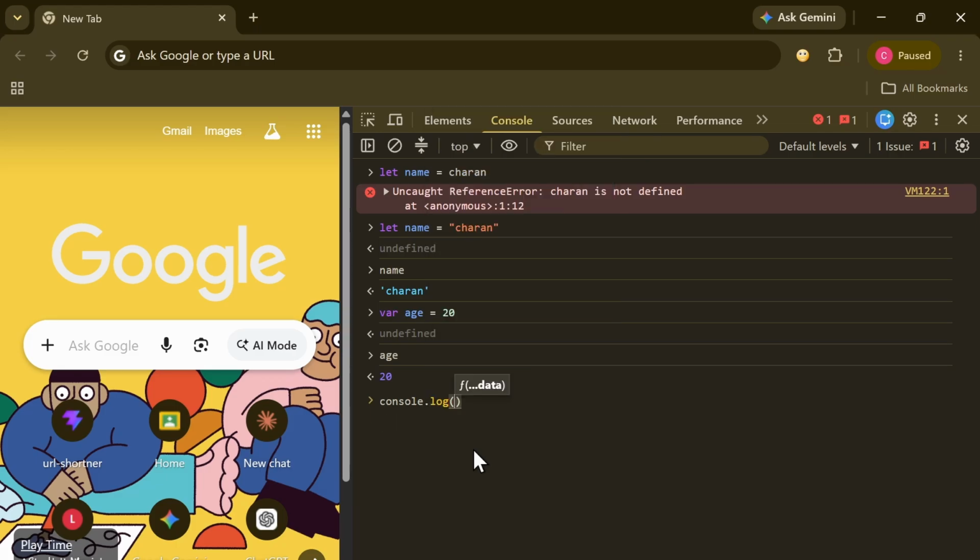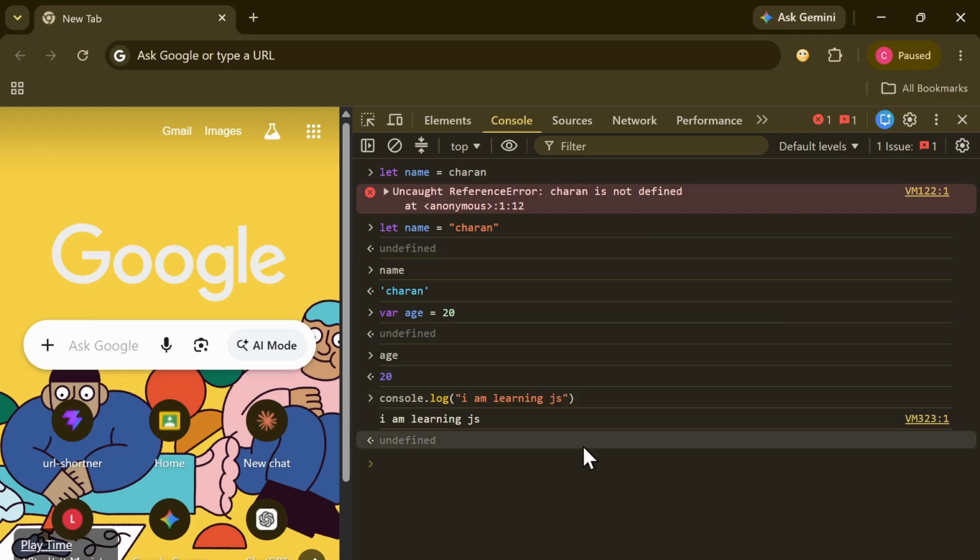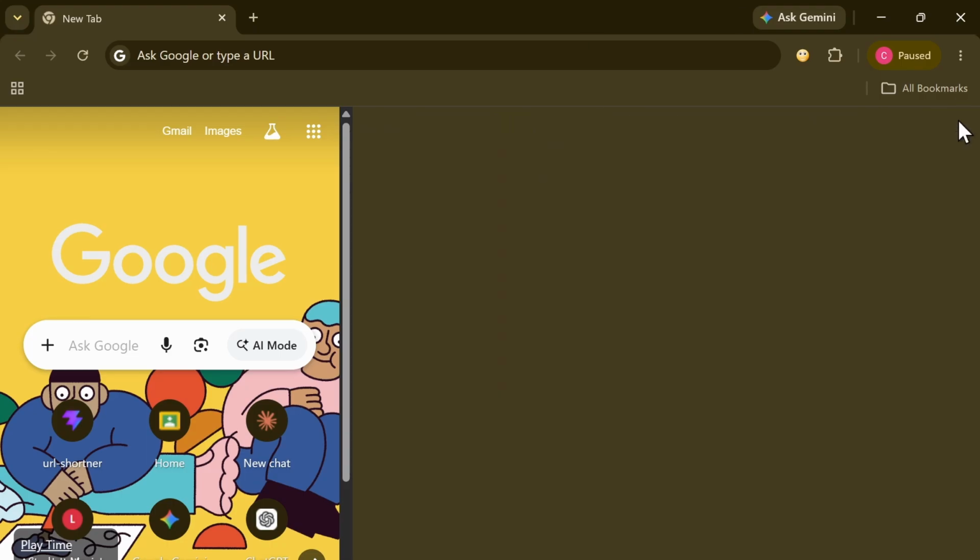So console.log is nothing but, if you want to print anything in the terminal, you can print in this way. Let's say, I am learning JavaScript. So console.log means: console is the screen, this is the console. Log means print. So what you need to print? You need to print this one. If you simply press enter, you can see the stuff is printing over here, which is nothing but the stuff that you have seen over here. So this is one of the ways that you can run JavaScript in the browser.